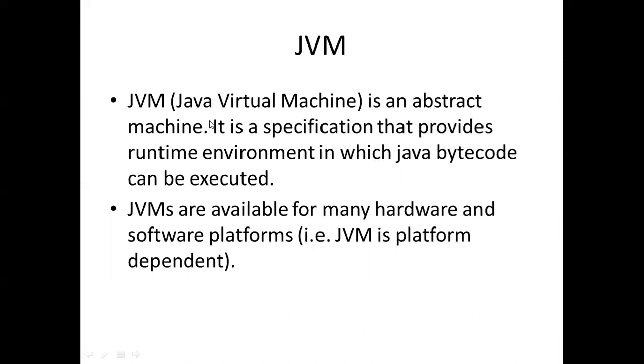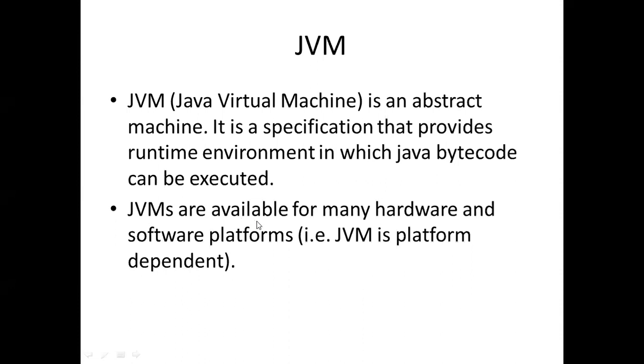Basically, we write our program and Java compiler converts source code into bytecode. Bytecode will be converted or executed by Java interpreter into machine code. And JVM provides an environment. Basically, Java interpreter runs bytecode with help of JVM.